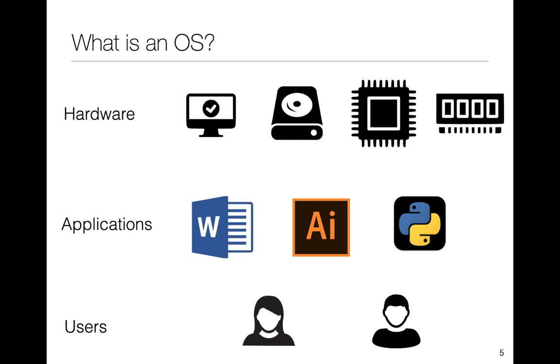So let's talk about the different hardware that a typical modern computer or a mobile phone might have. You'll probably have a screen, you'll probably have a hard disk or some kind of storage. You'll have some kind of memory, and you'll have some kind of processor. And there's been a lot of excitement across all of these individual things in the recent past. Everyone is now talking about 4K displays, or retina displays or liquid retina displays. In terms of storage, people are talking about SSDs and their modern implementations.